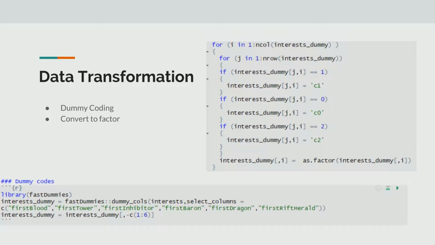After transforming all the features into dummy code, I need to further transform them into factors, because many categorical functions use factors as input values.